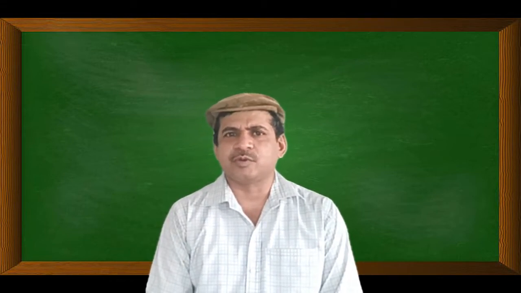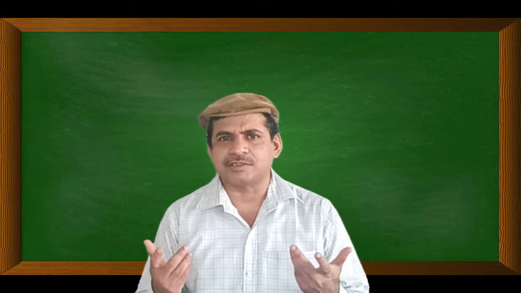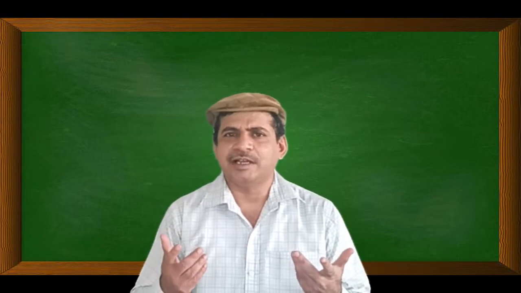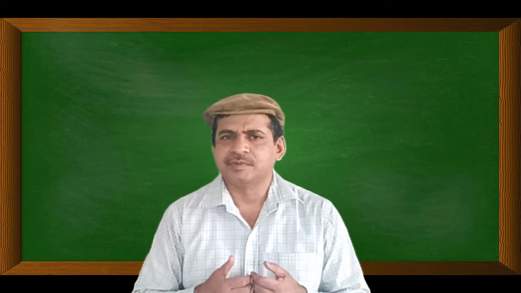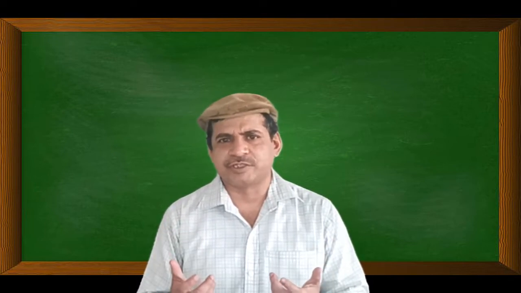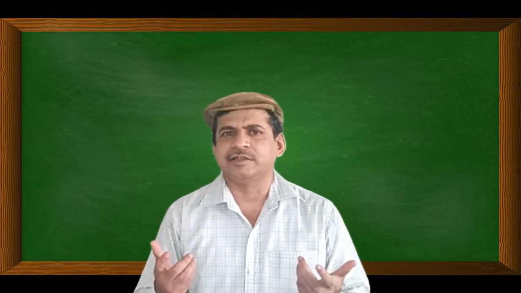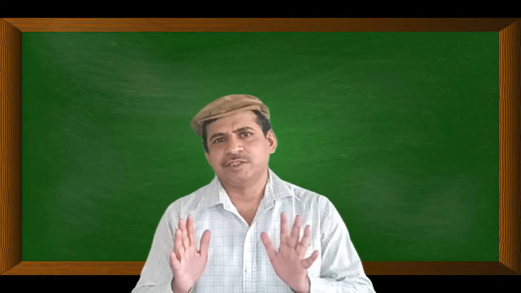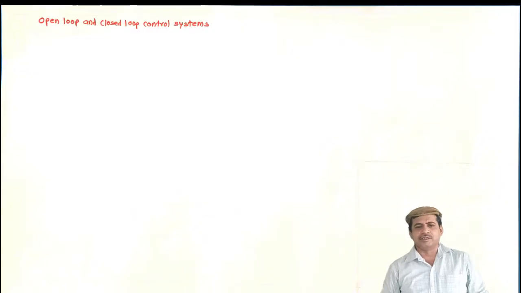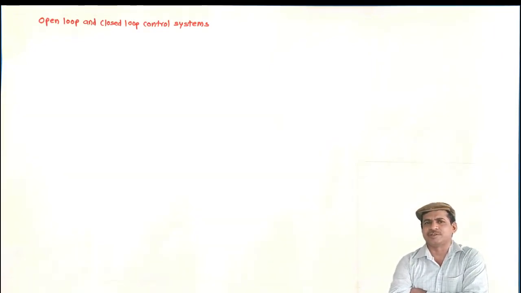So, in this lecture, we are going to discuss what exactly is the meaning of open loop control system, how it works, what are its features, and its real life examples. Then what is closed loop system, its operation, its features and its real life examples, followed by the comparison between these two systems. So let us start with the open loop control system. So what exactly is the open loop control system?